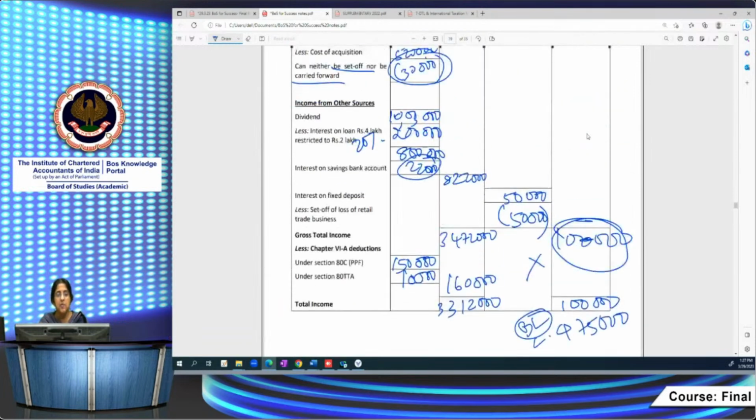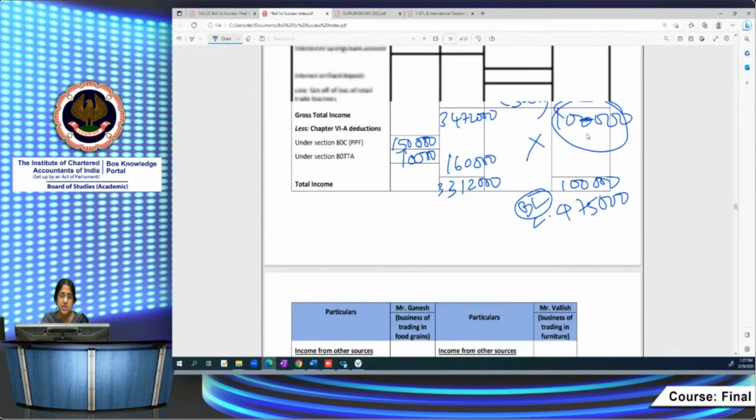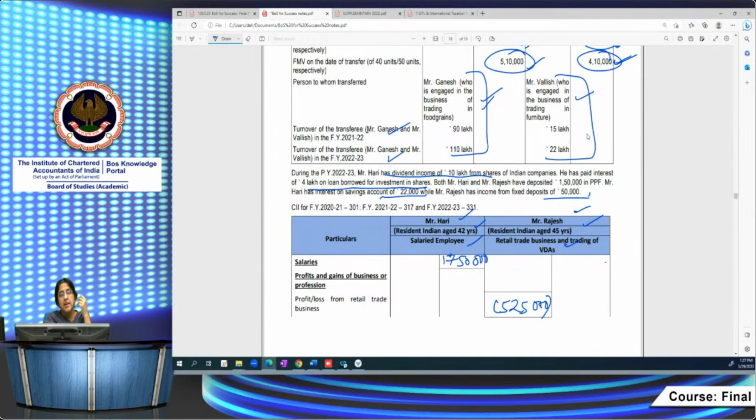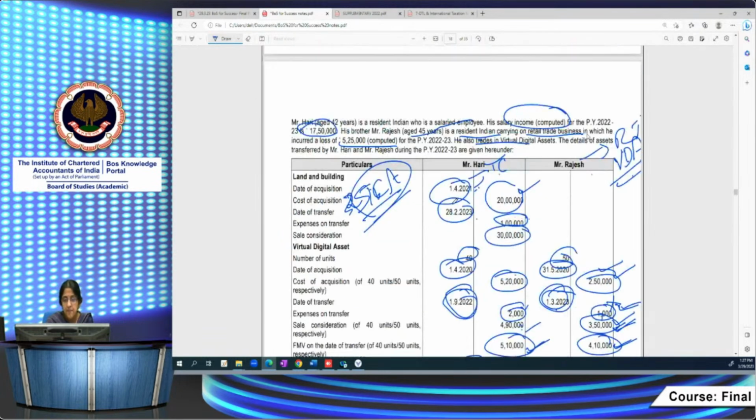Now let's talk about the hands of Ganesh and Balish. Ganesh and Balish are the recipients. For Ganesh, the aggregate fair market value is 5,10,000 and the sale consideration is 4,90,000. So inadequate consideration is to the extent of 20,000. Fair market value is higher and he has received it for 4,90,000. Here, for the other, inadequate consideration is 4,10,000 minus 3,50,000, which is 60,000. In the first case, it does not exceed 50,000, so nothing will be chargeable to tax under 56(2)(x), because only if it exceeds 50,000 will it be chargeable. It's not exceeding, so it's not taxable.